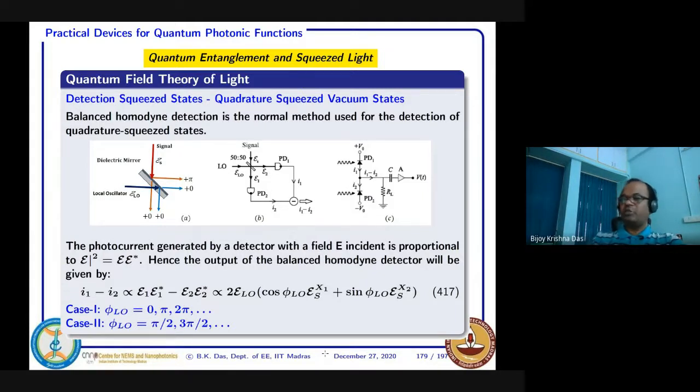I will continue from here in the next class, how it can come lower than the shot noise, and then I will go to another type of squeezed state, the amplitude squeezed state, and how to detect it. Also, if you are doing some experiment in the lab, this type of homodyne technique is required, and squeezed state measurement is possible.